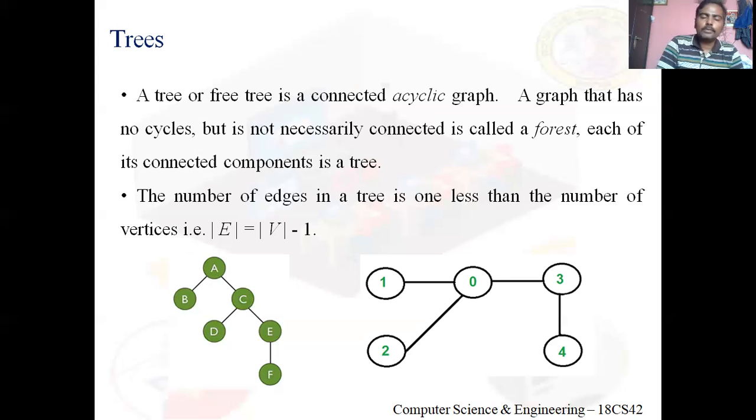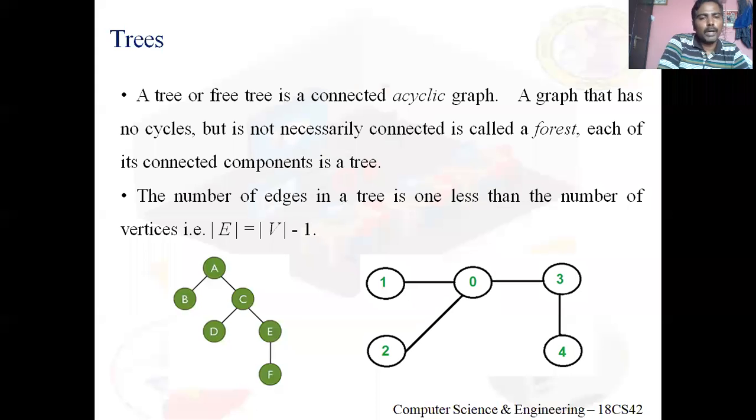For E, the child node is F. Listen, I mean to say a binary tree means any node can have a maximum of 2 child nodes. A and C are having 2 children, whereas E is having 1 child. But maximum 2 children.